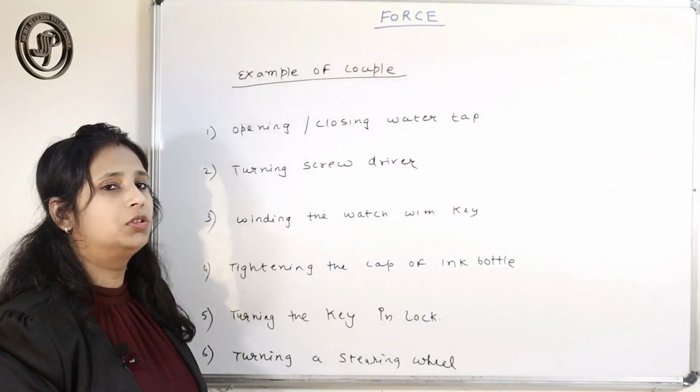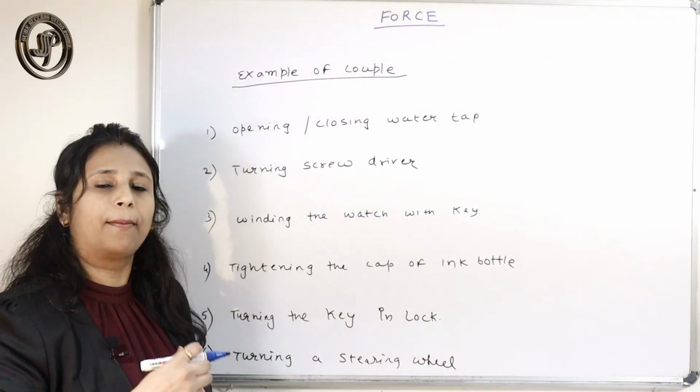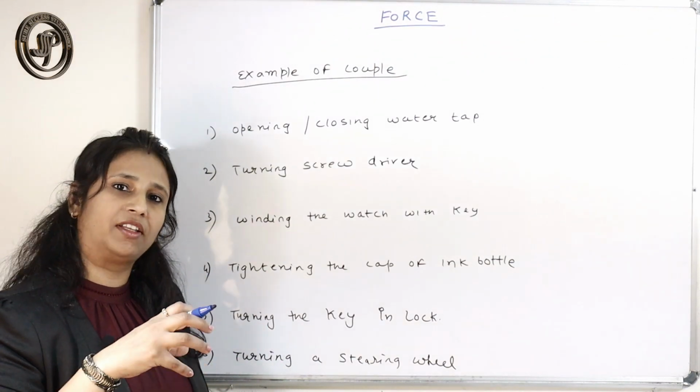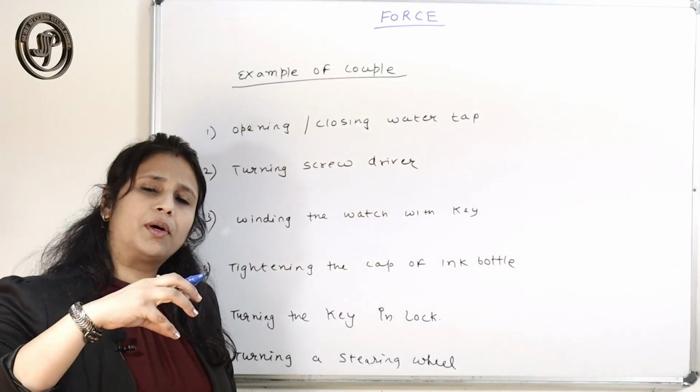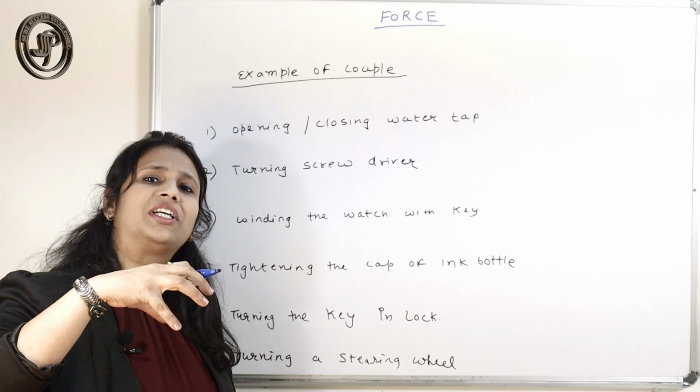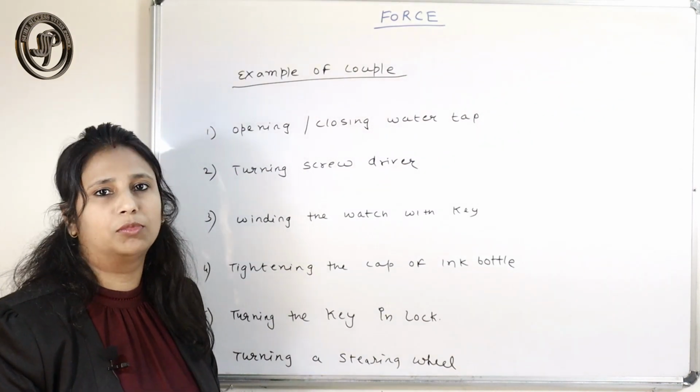Here are a few examples that can be asked in your exam: give examples of couple. Opening or closing of a water tap, where you need to apply equal and opposite forces. Whenever you need to produce any turning effect, a couple comes into picture.